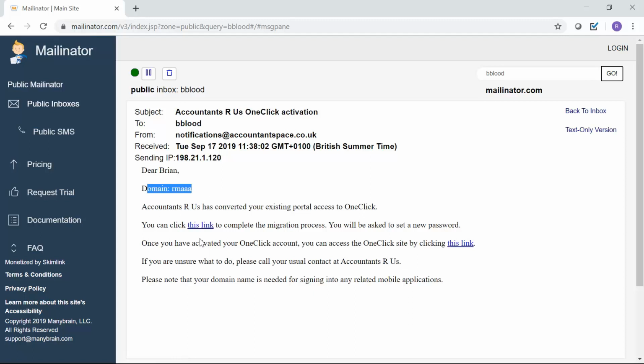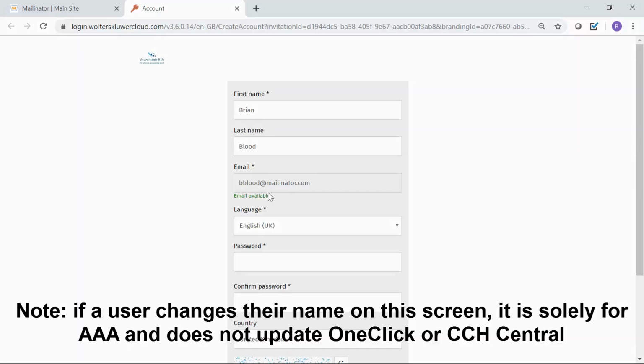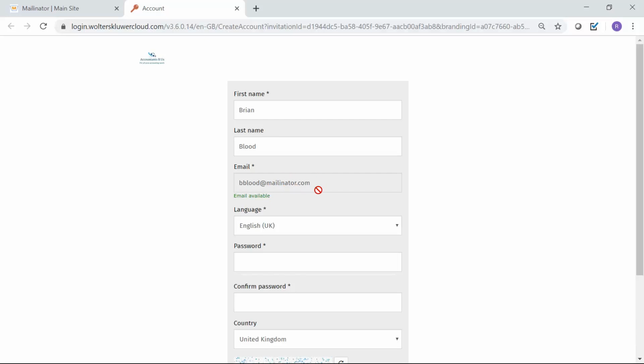As the client, I'm going to click on the link to complete my migration process. Rather than being taken to the screen that I showed you in the previous video when doing a migration without AAA, this time the client is taken to this URL, login.waltersclurecloud.com, and it's pre-populated with the information that came from Central. Brian can change his name if necessary. He can't change his email address because the email address is his username for logging into OneClick. A user's email address can only be changed in Central, and that will then populate up into the cloud database. So Brian is now ready to complete the migration process by creating his account.